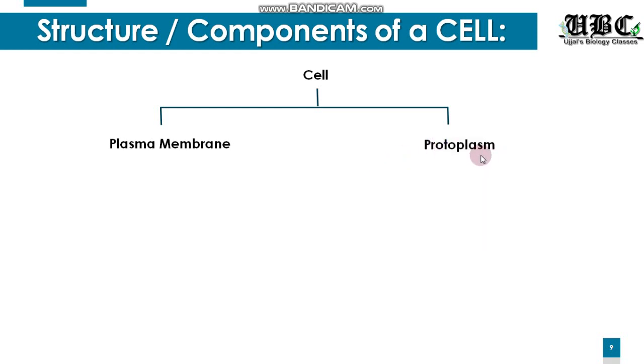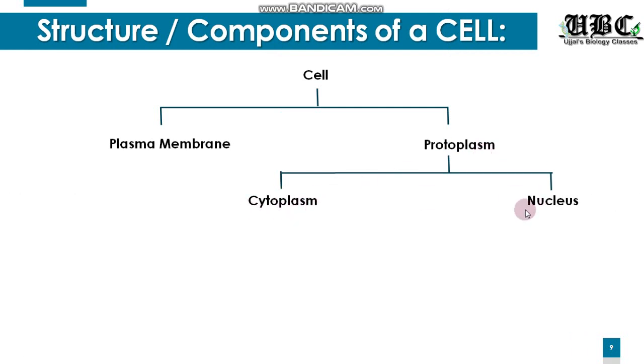So what is inside the protoplasm? Now protoplasm consists of the cytoplasm and the nucleus. I am sure you had a lot of confusion about the two terms: what do you mean by protoplasm and what do you mean by cytoplasm?